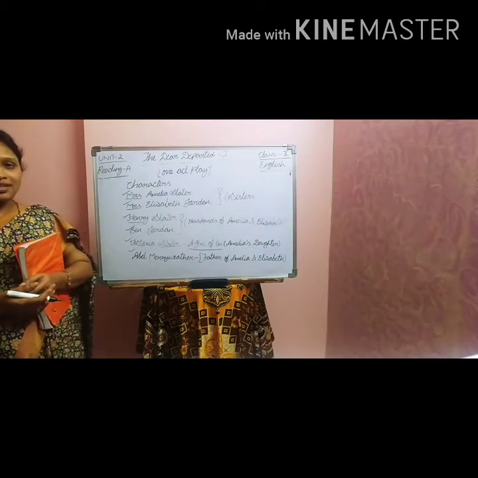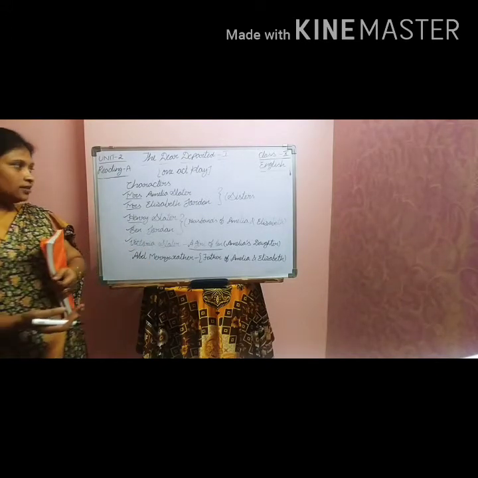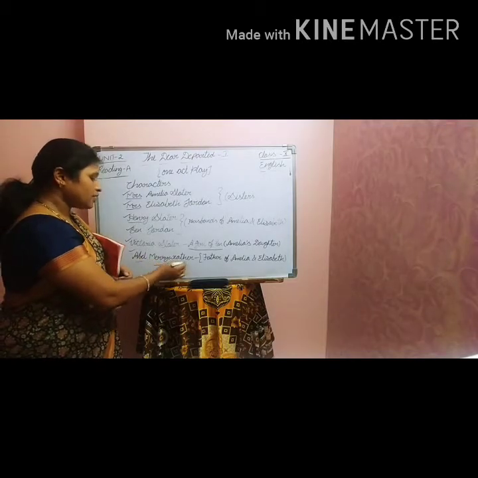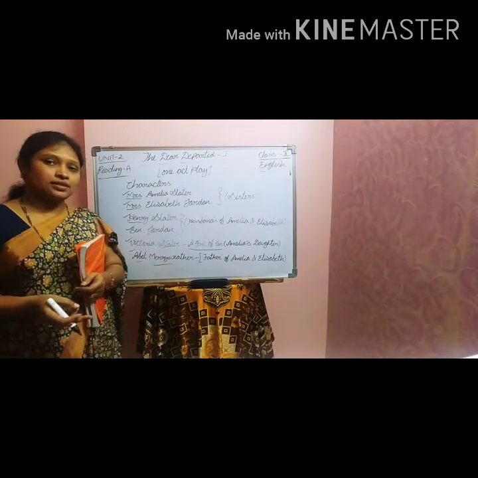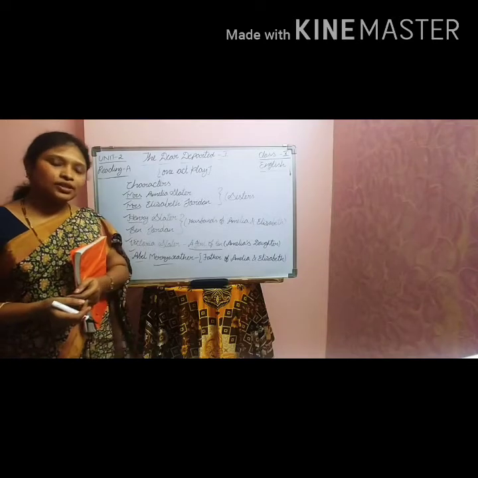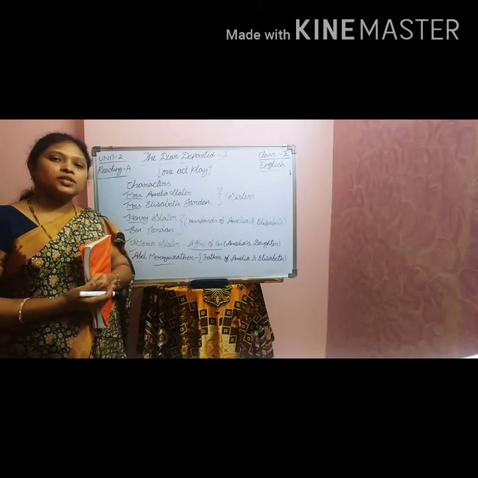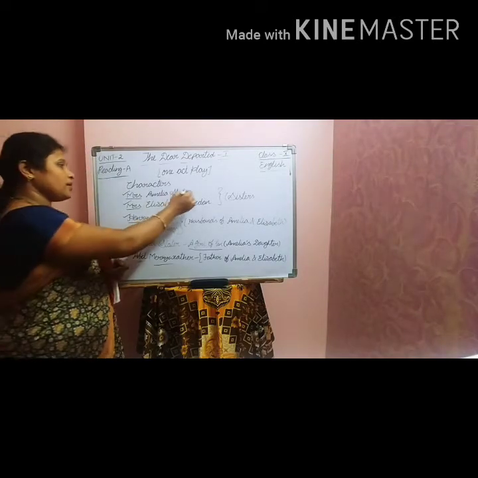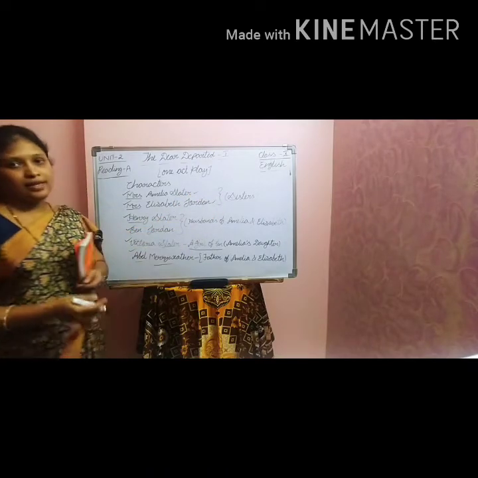Who is he? He is the father. That means Abel Merriweather is having two daughters. One is Amelia Slater and another one is Elizabeth Slater. The elder one is Amelia and the younger one is Elizabeth.